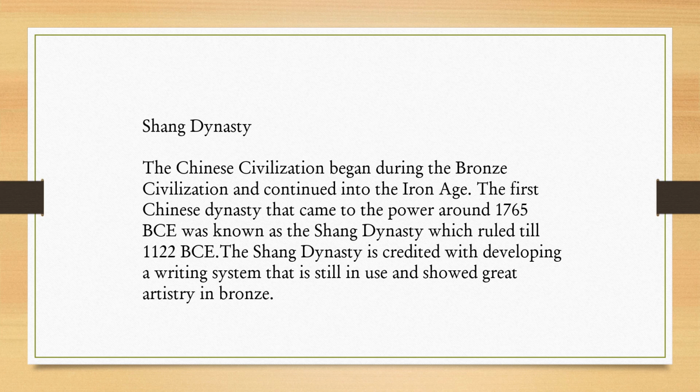The Shang Dynasty is credited with developing a writing system that is still in use and showed great artistry in bronze.